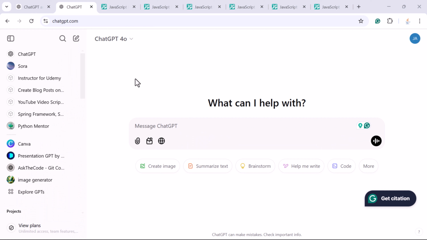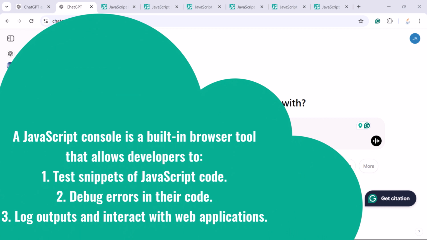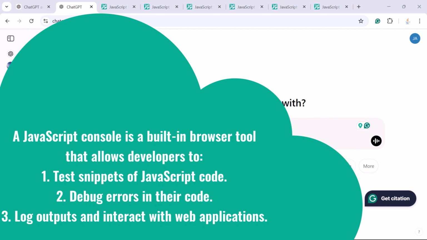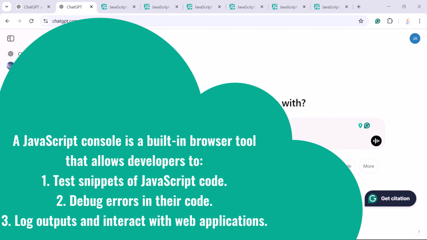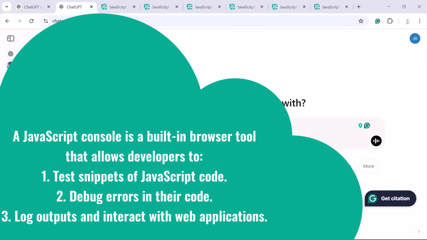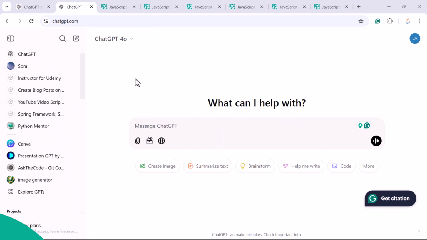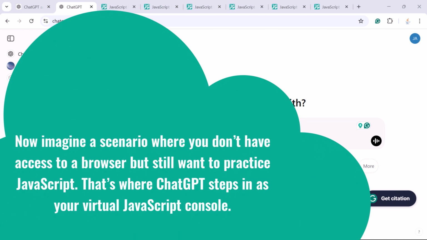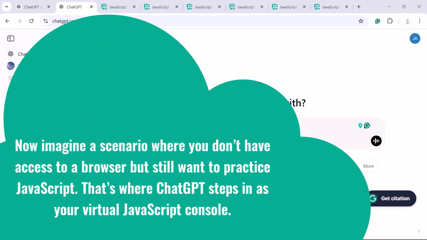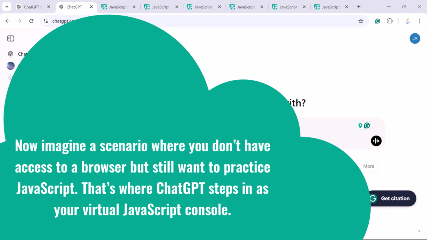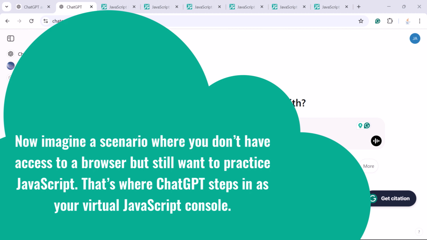Alright, before jumping into ChatGPT's simulation, let us briefly discuss what a JavaScript console is. A JavaScript console is a built-in browser tool that allows developers to test snippets of JavaScript code, debug errors in their code, log outputs, and interact with web applications. Now imagine a scenario where you don't have access to a browser but still want to practice JavaScript. That's where ChatGPT steps in as your virtual JavaScript console.